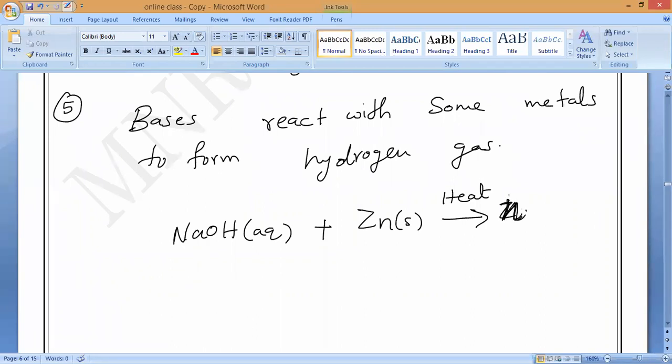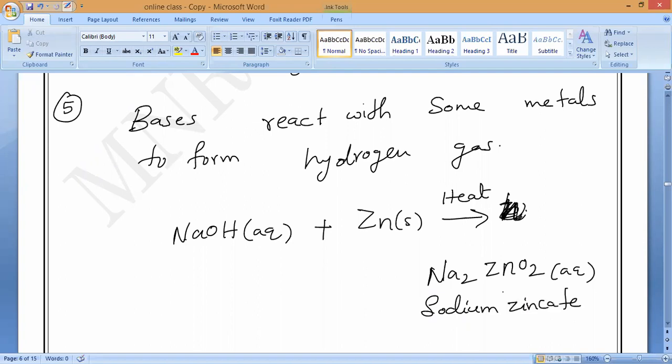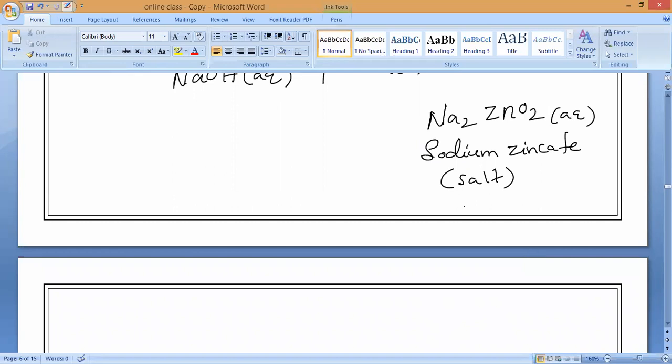Do you understand it? Sorry, I will write it down. Na2ZnO2. This is the formula. Sodium zincate. Please, all of you remember. Sodium zincate is what we should call a salt. So salt plus what is it forming, another substance? Salt plus hydrogen gas. What is that? Hydrogen. That is what you have to remember.